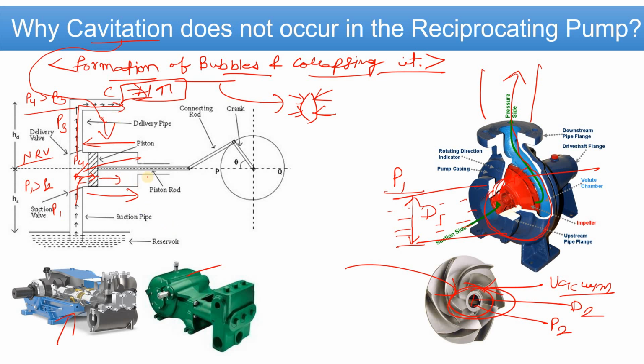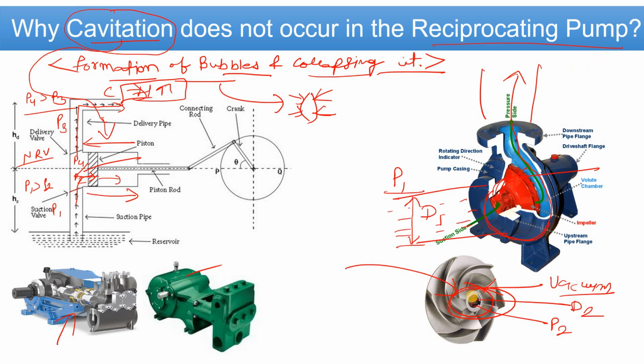The backward and forward motion is continuous, and most of the time there is a plunger type pump, like a 3-stage pump or a double acting pump. So the cavities don't form here and the liquid doesn't boil. The pressure shoots up very fast and the liquid goes to the discharge side.